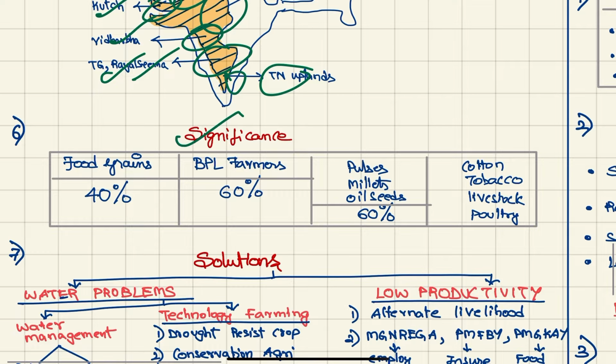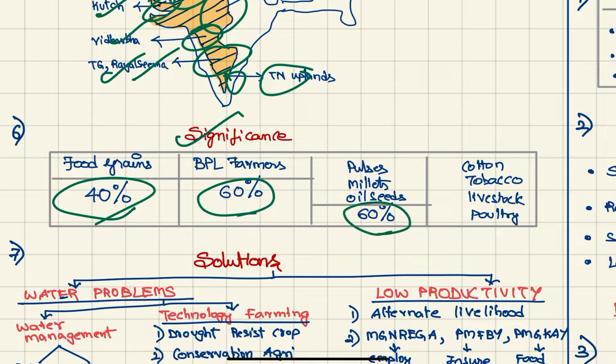So what is the significance of dryland farming? They contribute 40% of food grains. 60% of BPL farmers are here. 60% of pulses, millets, and oilseeds come from here. Cotton, tobacco, livestock, and poultry are also very high in these regions.